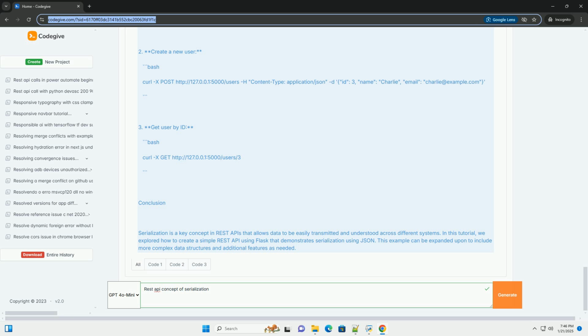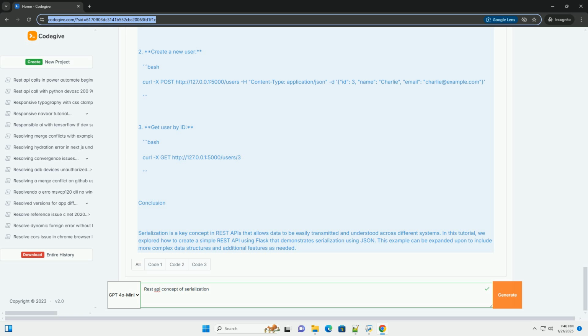Step 2. Create the application. Here's a simple example of a REST API that manages a list of users. Each user will be represented as a Python dictionary, and we will serialize these dictionaries to JSON format.